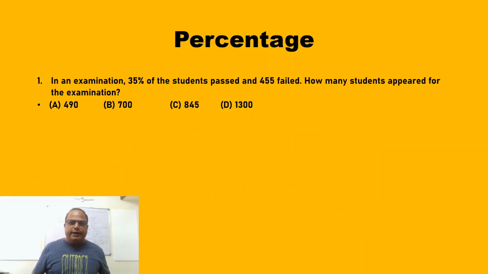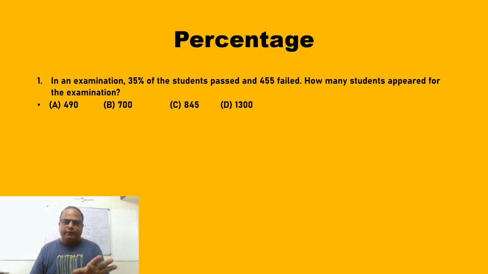Now we move to the next question. In an examination, 35% of the students passed and 455 failed. How many students appear in the examination? Pause my video here.